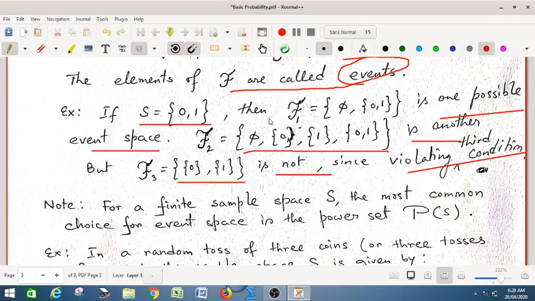It is a very important concept. Sample space and event space are different, they are not equal. For a finite sample space S, the most common choice for the event space is the power set, as we see from F2. The power set is the collection of all subsets of S. So this gives you the event space.